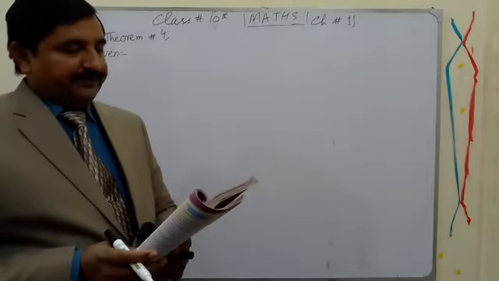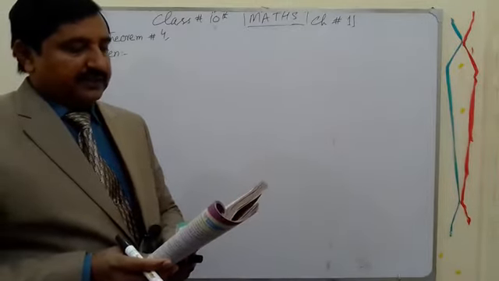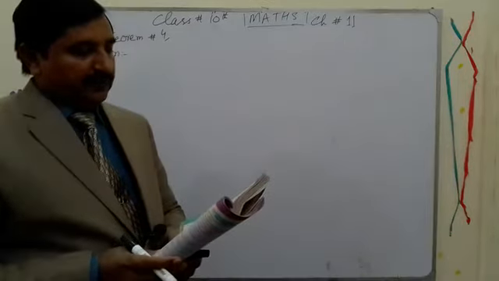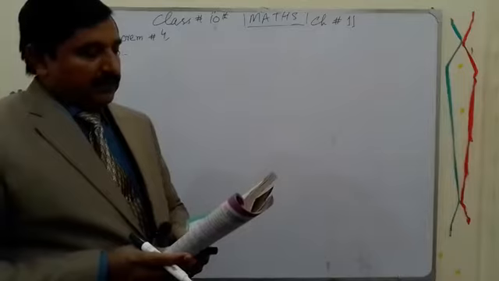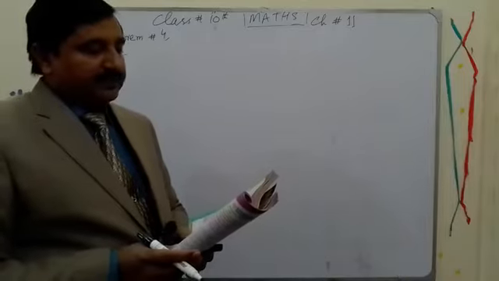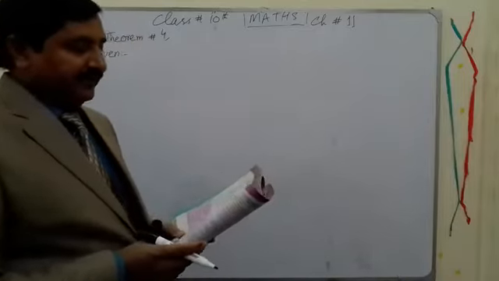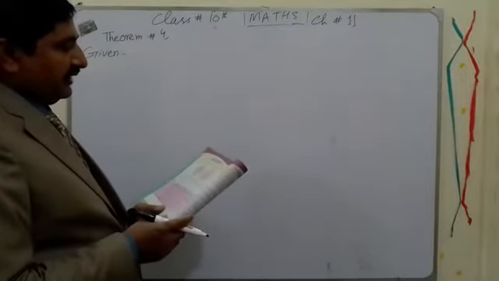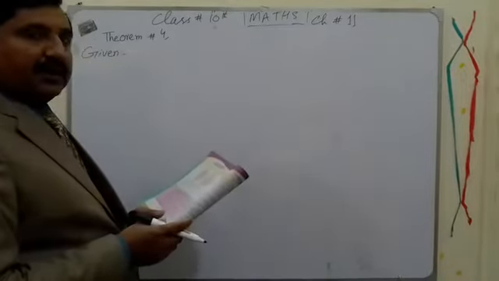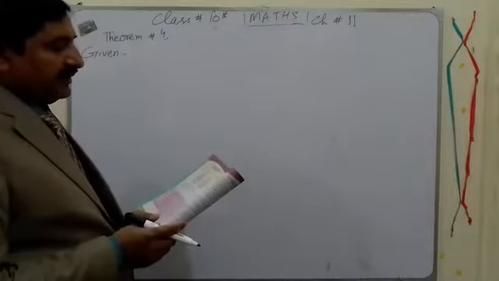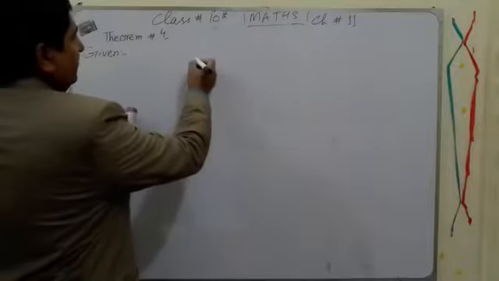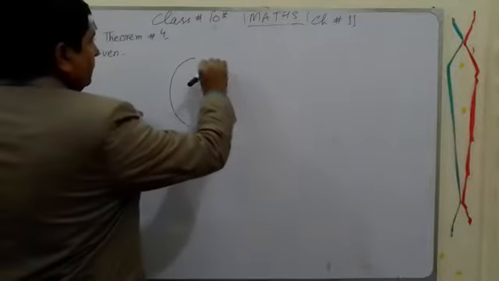Student, today we will start our lecture about class 10th, chapter 11, Theorem 4. If two angles subtended by two chords of congruent circles at the corresponding centers are equal, then the chords are equal, right?